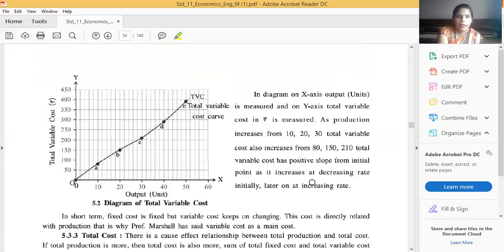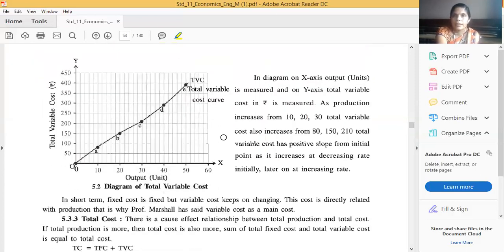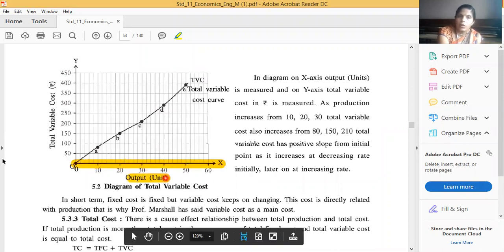Here we can draw the diagram. In this diagram, first, the OX axis is showing the output in units.